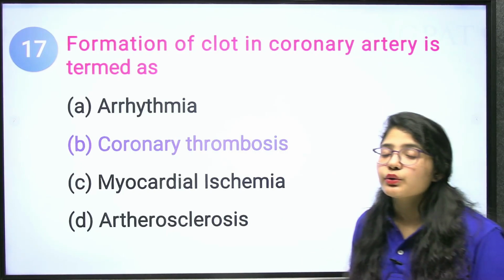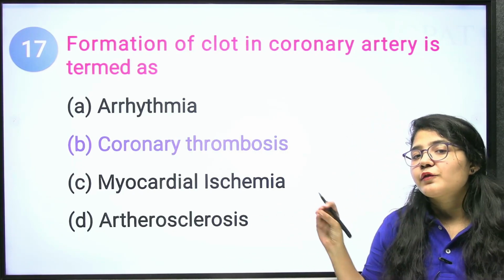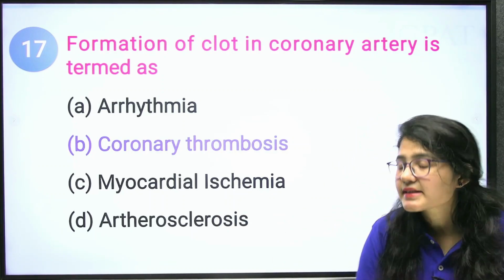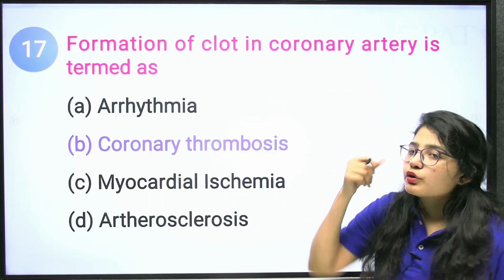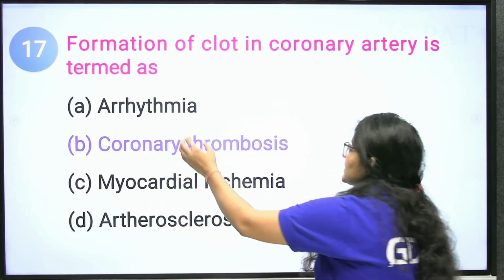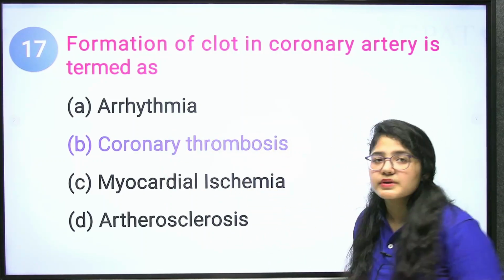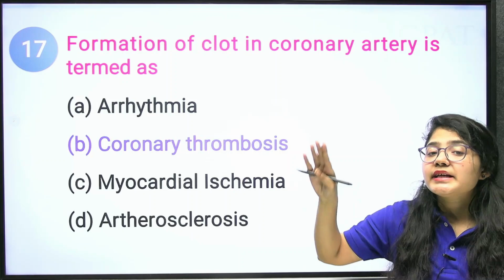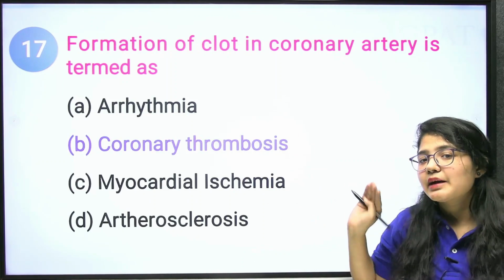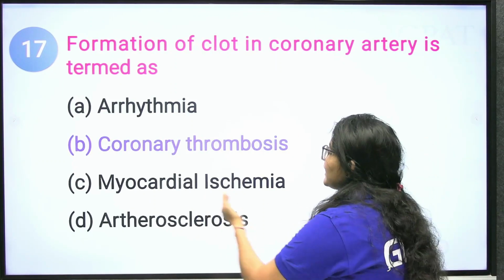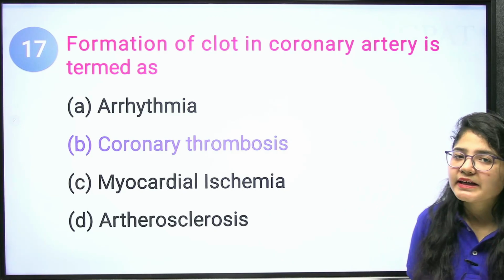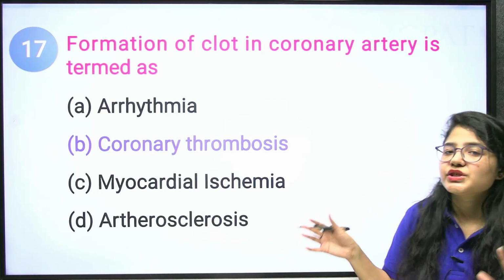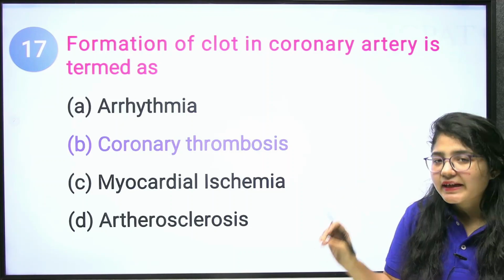I also told you that the formation of clot is atherosclerosis in your arteries, but especially in your coronary arteries, that is coronary thrombosis. Arrhythmia is the disbalance in your rhythm. Okay. Myocardial ischemia leads to heart failure, and atherosclerosis is the deposition of fat on your arteries.